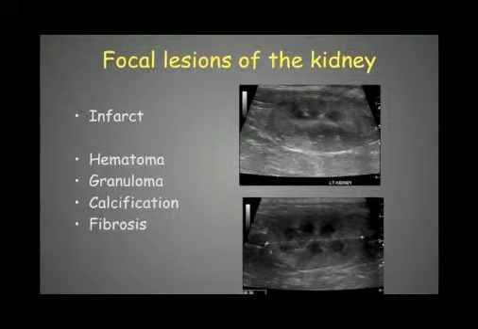So thinner cortex, a bit flattened aspect of the cranial pole there, and that's typical of infarcts in cats. We can see them in dogs, but less commonly. We can also have hematomas, granulomas, some calcifications or fibrosis. So different types of focal lesions also in the kidneys.